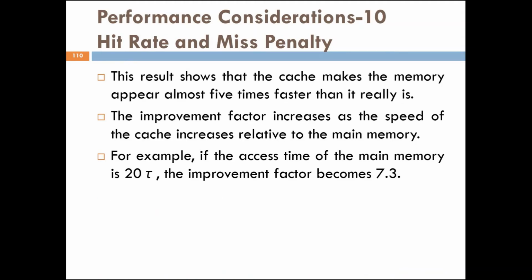So this result shows that the cache makes the memory appear almost 5 times faster than it really is.